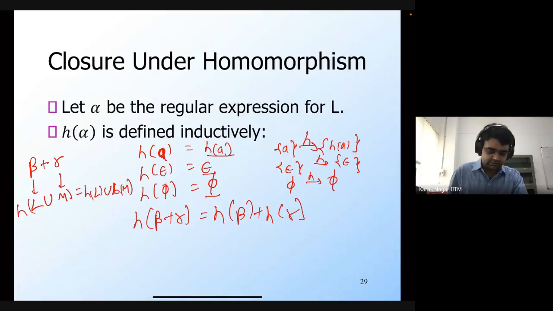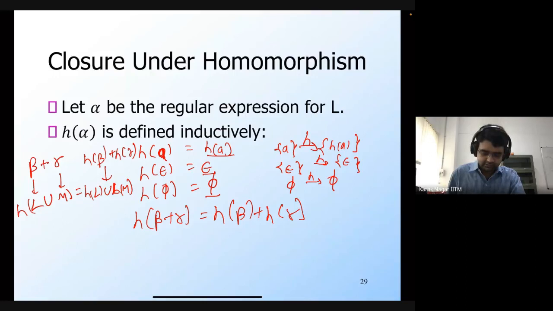This is because you are applying H on every string in L union M. So this is the same as you apply H on every string in L, you apply H on every string in M, and then take the union. So these two sets would be equal, and this is exactly described by H of beta plus H of gamma, assuming that H of beta describes H of L, and H of gamma describes H of M. So that's why H of beta plus gamma is going to be H of beta plus H of gamma.